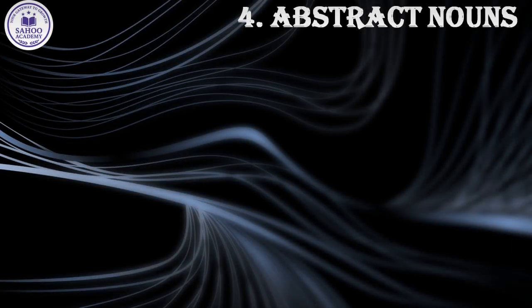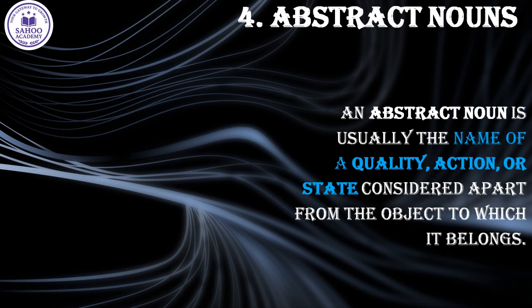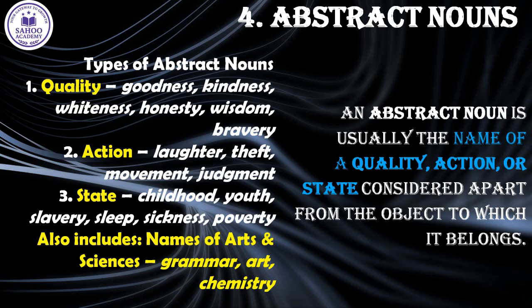Now, let's explore the fourth type of noun, the abstract noun. An abstract noun is usually the name of a quality, action, or state considered apart from the object to which it belongs. In simple terms, it is a word for something you cannot see, touch, or physically hold, something you can only think about, feel, or understand. Abstract nouns are mainly divided into three types. As you can see on your screen, first, quality. Words like goodness, kindness, honesty, and bravery. These name the characteristics or virtues of a person or thing.